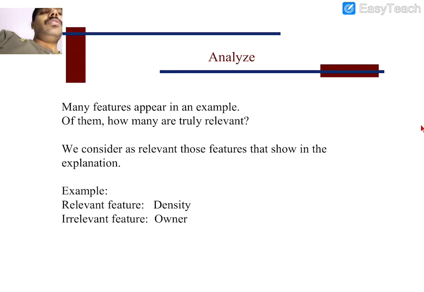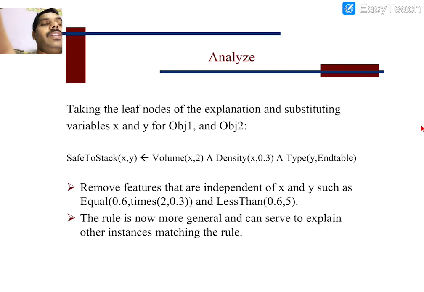And here what we are going to do is analyze the problem. Whatever problem is given to us, first you have to look at what features are given, and among those features, which feature is going to focus on our target. We need to identify what are important features, what are unimportant features, and what features are going to play the major role. Yes or no? And then the target leaf nodes of the explanation and substituting variables x and y.